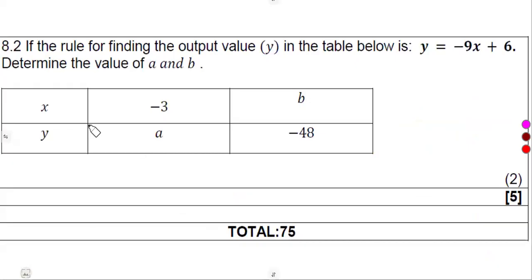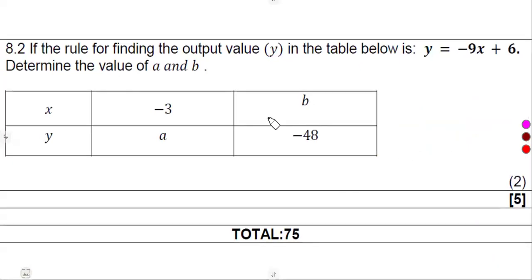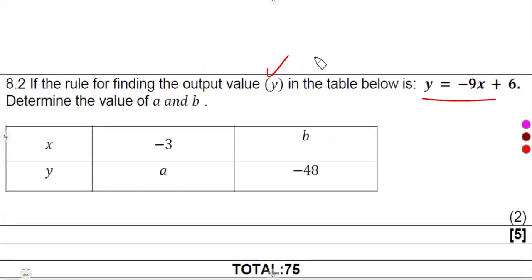So 8.2 we are given. If the rule for finding the output value, which is y in this case, is given by this, determine A and B. So guys, there we are already given the rule. Just to substitute, we are already told y is equal to minus 9x plus 6.